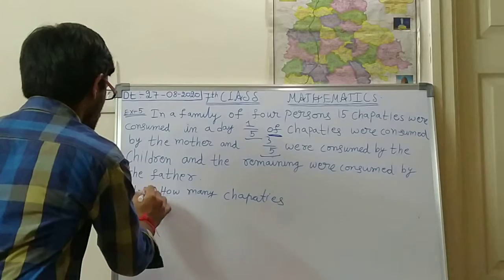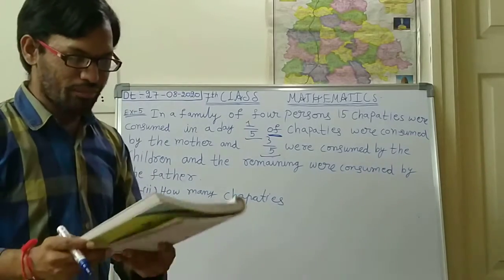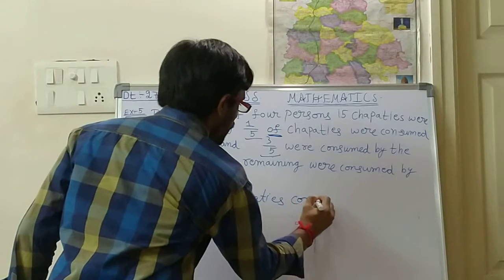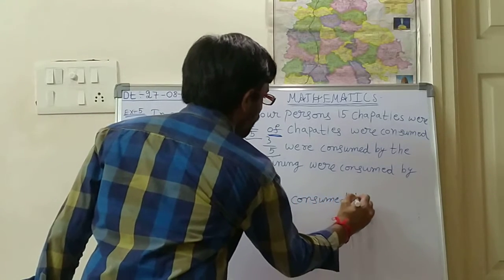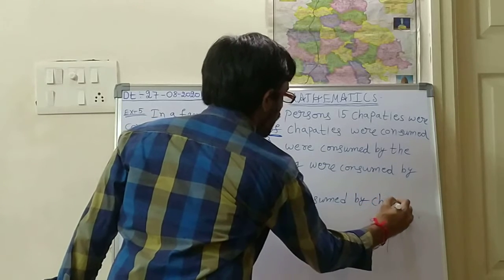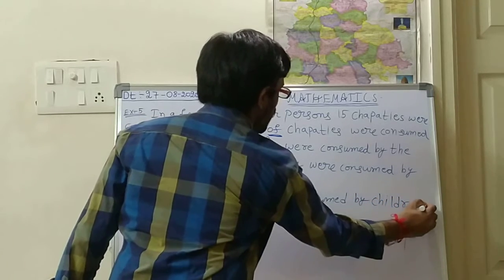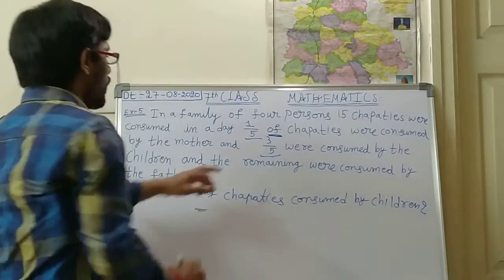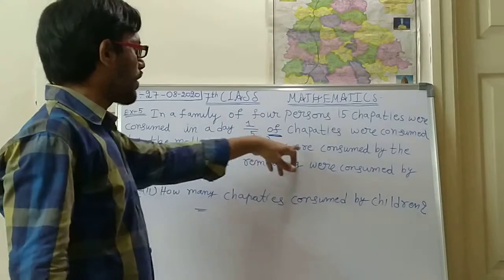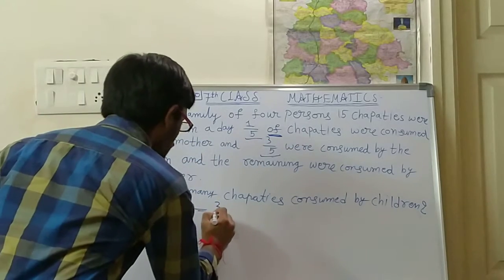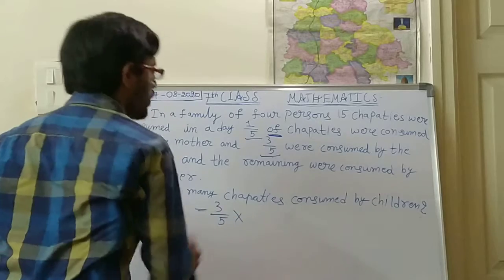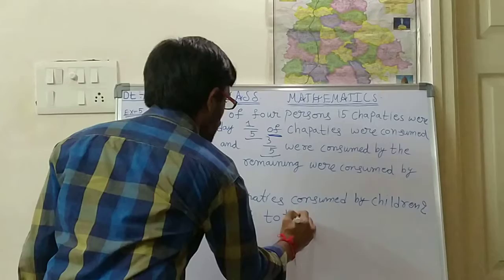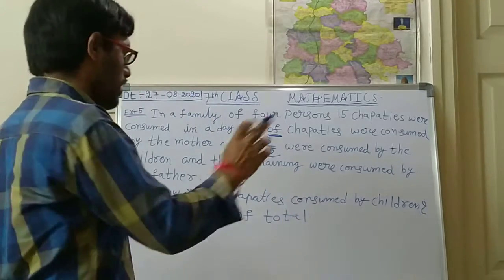What is the second one we shall see? So the second one is how many chapatis were eaten by the children. So chapatis consumed by children. Okay. So children, how much part have they eaten? 3 by 5 were consumed by the children. So 3 by 5 of total chapatis, like that you should write.